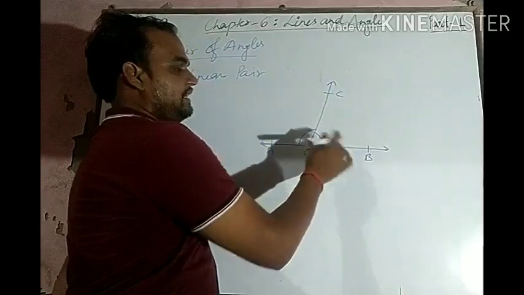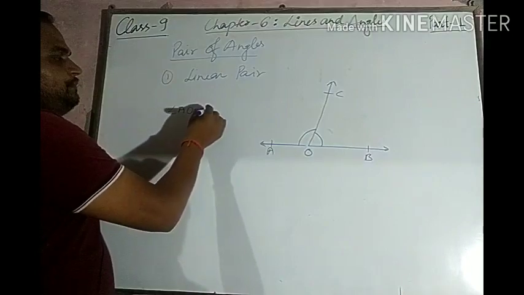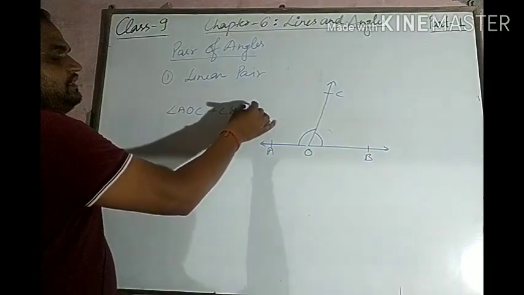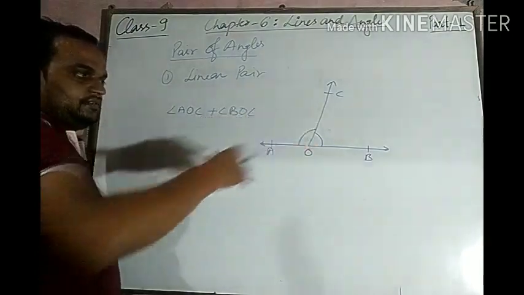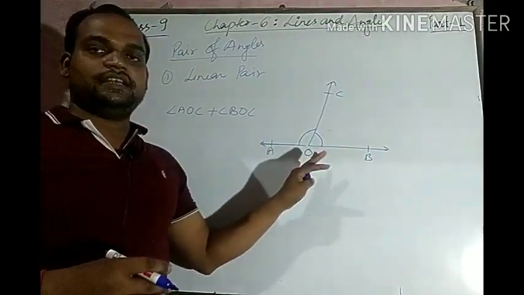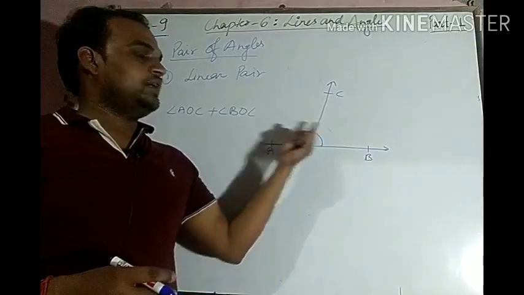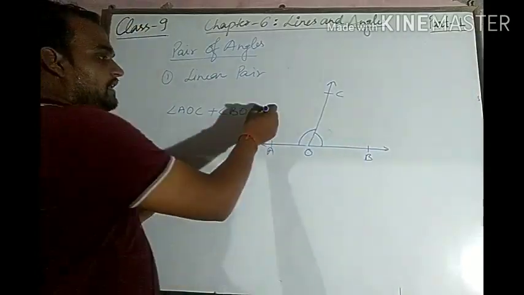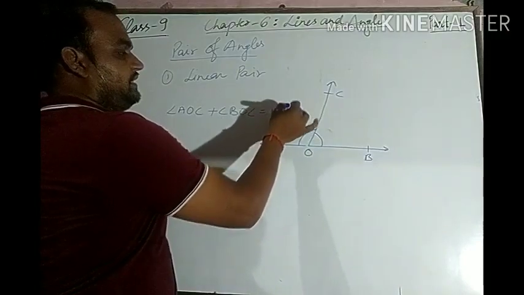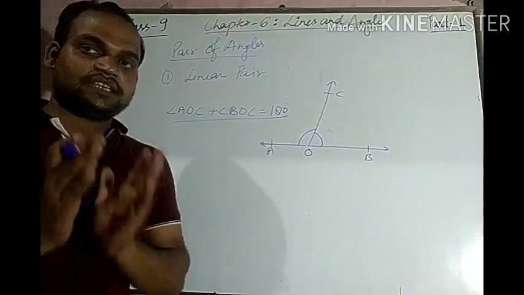Let us suppose this angle is here, angle AOC plus angle BOC. It is a straight line on which this ray is falling at O, and this makes two angles. These two angles have the sum equal to 180 degrees, as a line shows the straight angle.